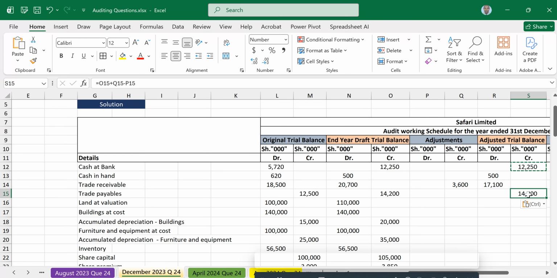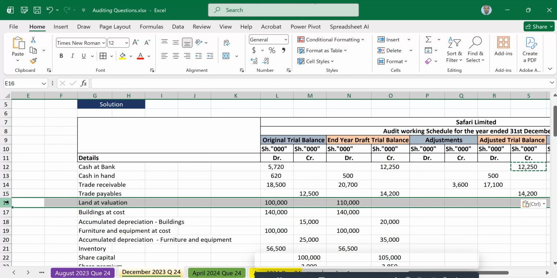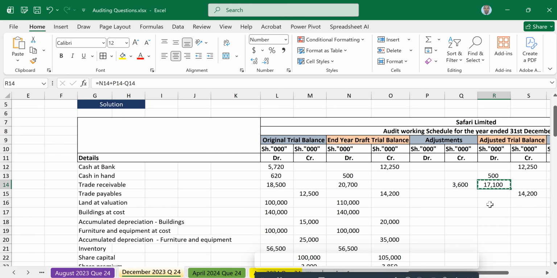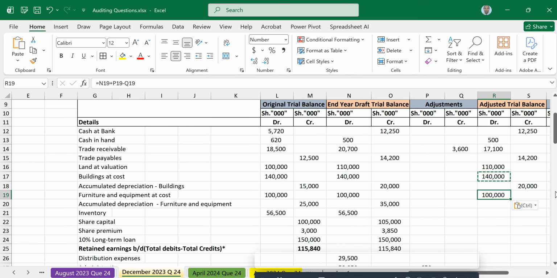Then after payable, we have land. Land is a debit item, so we'll be using the formula for receivable. So land is now 110. Same to building at cost, just drag that. Accumulated depreciation, you use the other formula, the credit formula. Then furniture at cost, you use the formula for the debit balances. Accumulated depreciation, you use the formula on the credit side. So Control C, Control V.